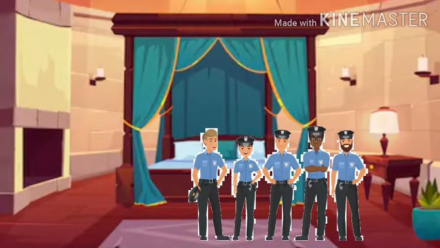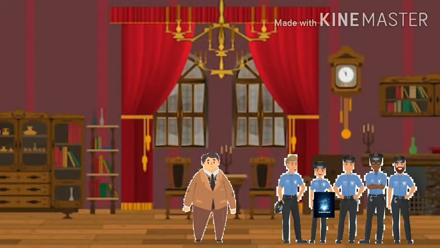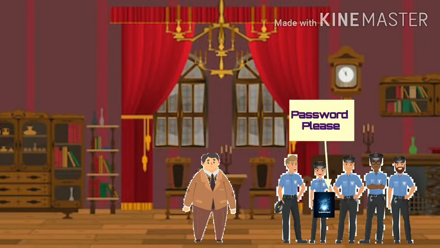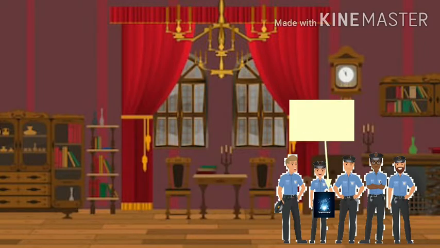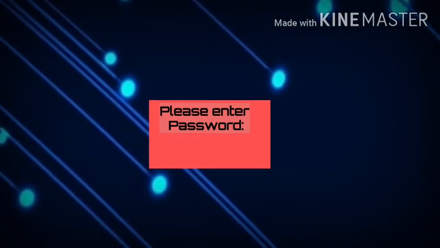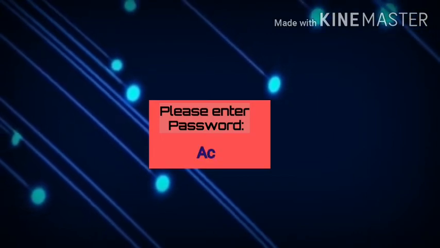During the investigation, police finds a phone in his room. They show this phone to Mr. X-Man. When Mr. X-Man holds it, it asks for a password and the password gets automatically handled. The password is accounts.